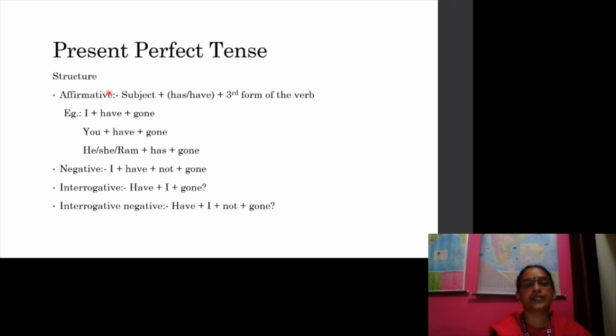In present perfect tense structure, affirmative sentence, subject plus has or have plus third form of the verb. Example: I have gone, you have gone, he has gone, she has gone, Ram has gone. In the case of negative sentence, I have not gone, he has not gone. In interrogative sentence, have I gone? Interrogative negative, have I not gone?